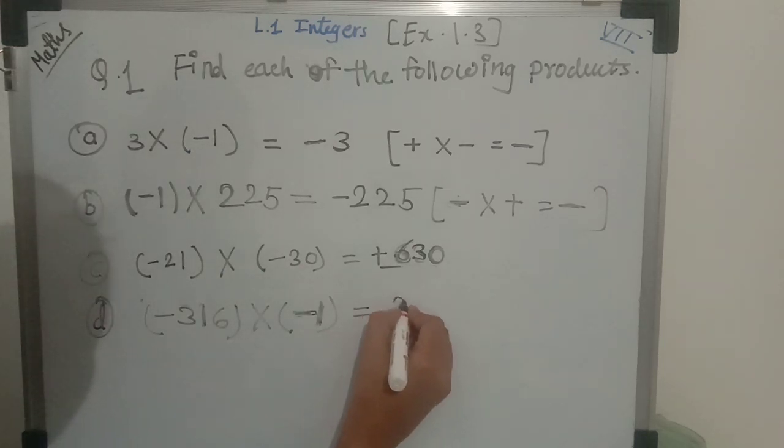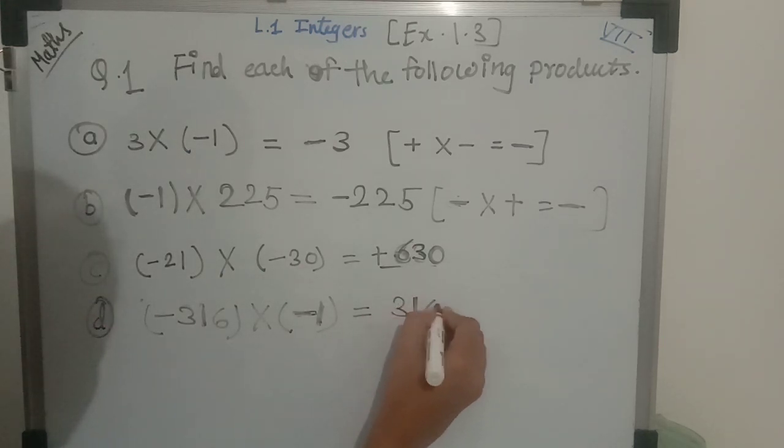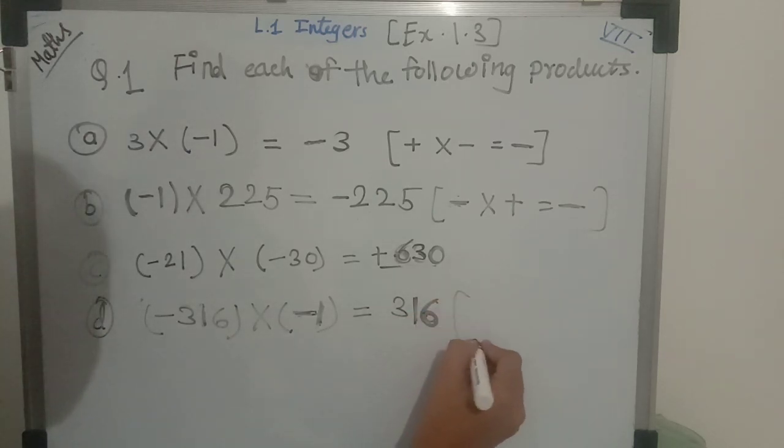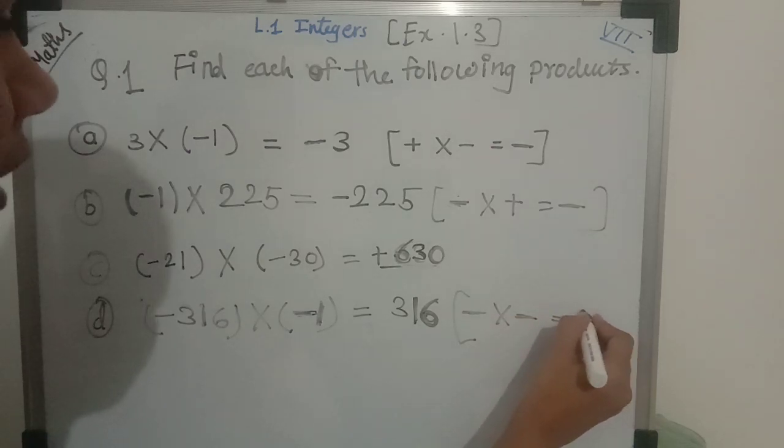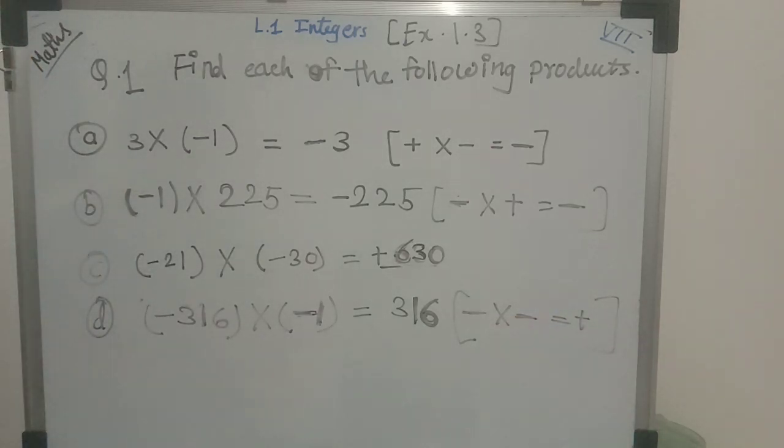So here 316 will be the number, because we have learned that when we multiply two negative numbers, the product is always positive. I hope you are seeing on the blackboard because my marker is not working properly.